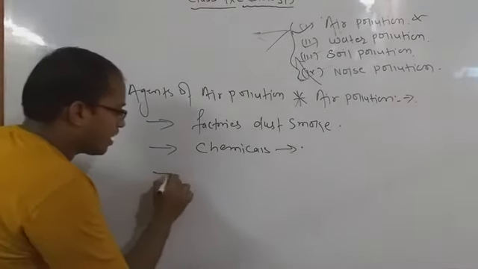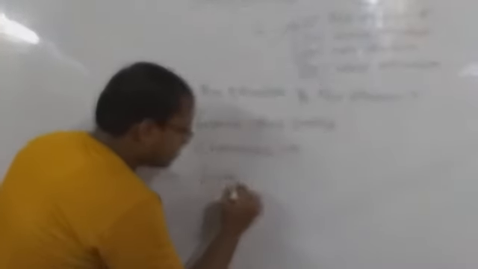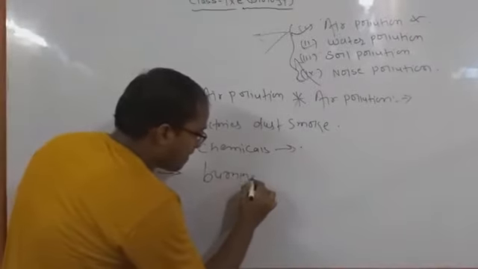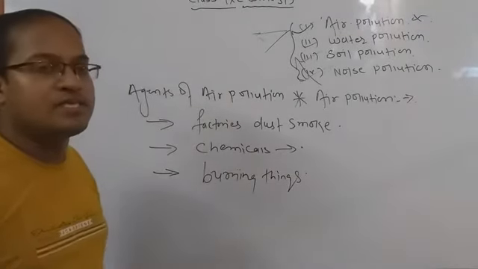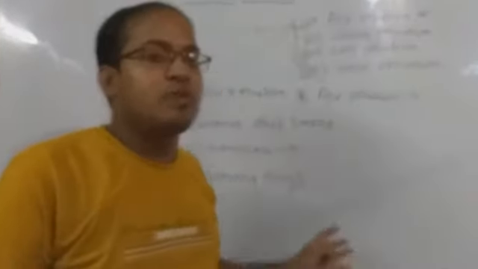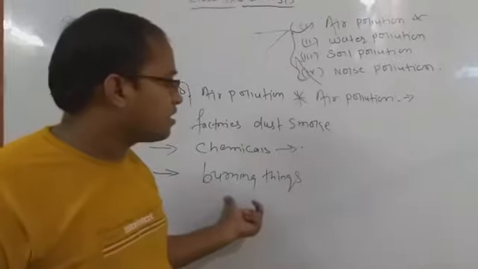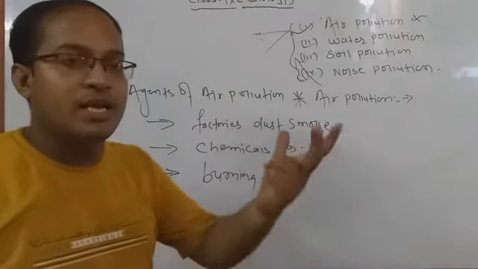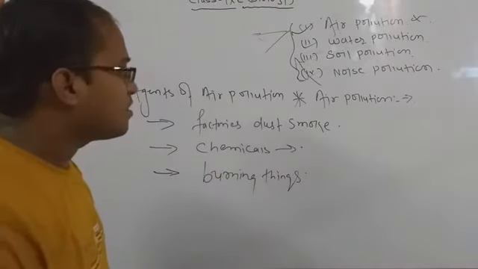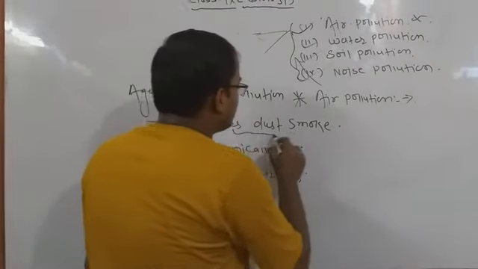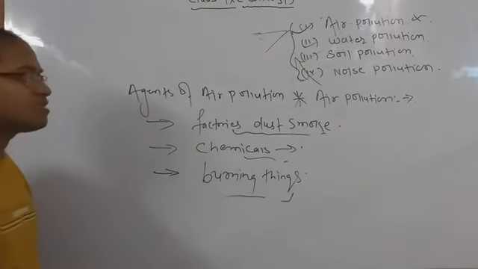After that we have to discuss several types of burning things. Burning means generally most human beings are unaware and they burn tires, plastics and many more things, and that creates burning substances, fumes from that burning, and that also leads to air pollution. So several types of pollutants are there which can contaminate our air and also affect the respiratory system.